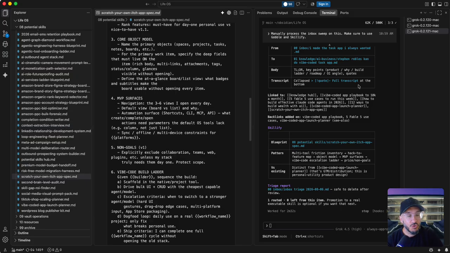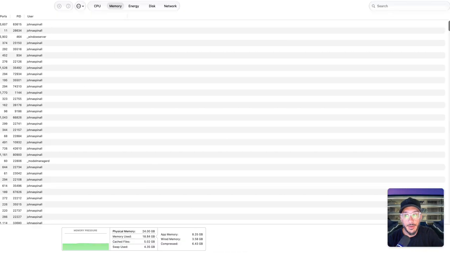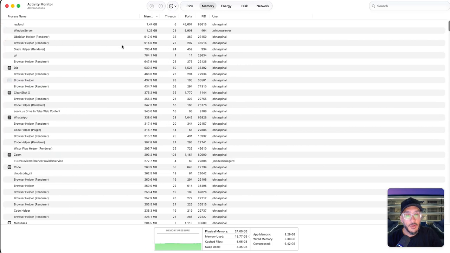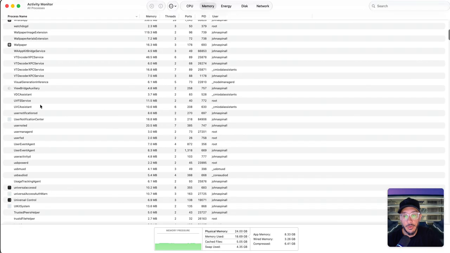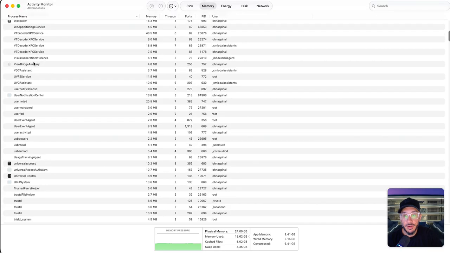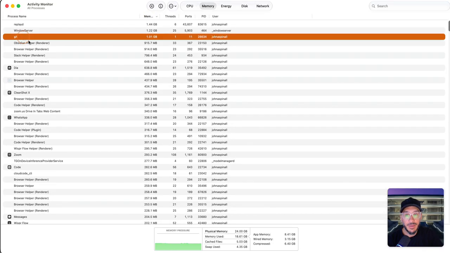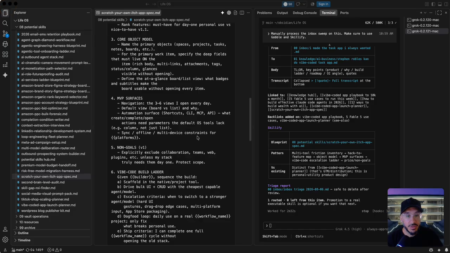You don't have to drink the Kool-Aid on Obsidian if you don't want to. You could use the same process in VS Code. And I think it's interesting to see that if I was running Obsidian, for whatever reason, it would take a ton of memory, a lot of RAM usage. But in terms of what VS Code is doing right now, it's not enough to even really register. It might be this one right here, but that's still less than what Obsidian would be. Sometimes it pushes almost 3 gigs when I'm using it. But yeah, if you have the system, files over folders, it doesn't matter the app you're using it in. But let me know what you guys think.